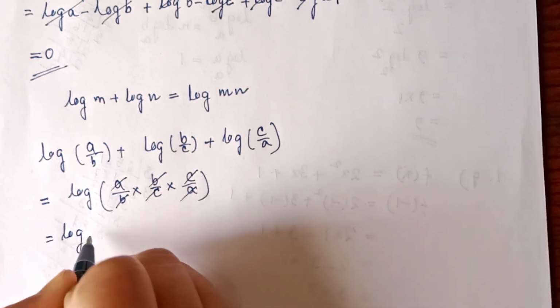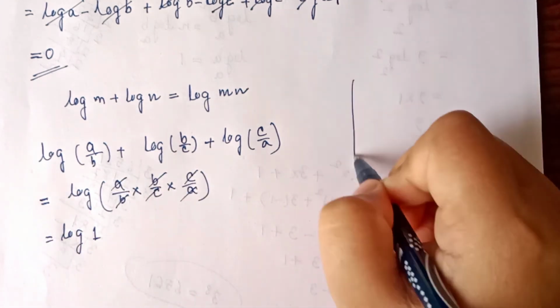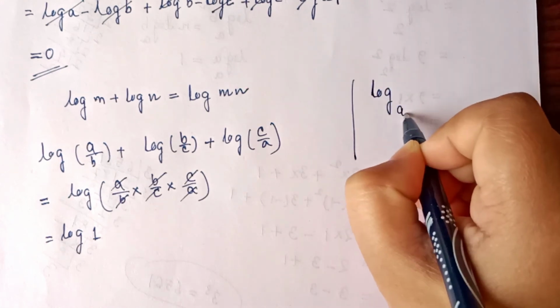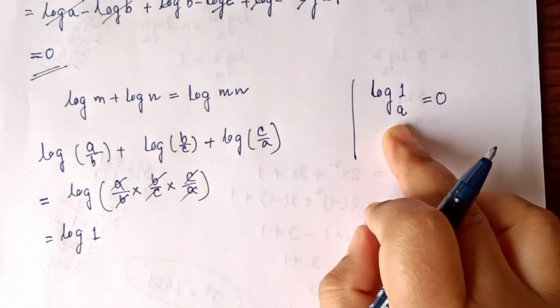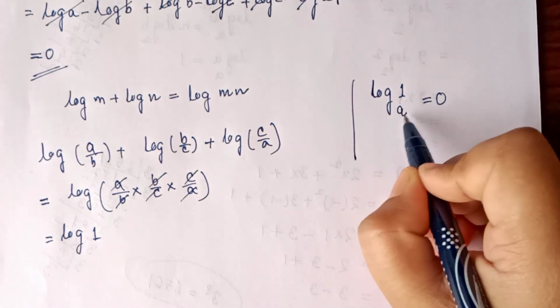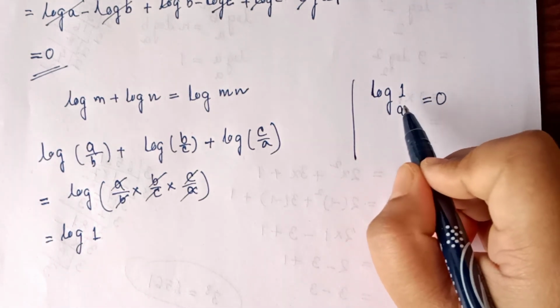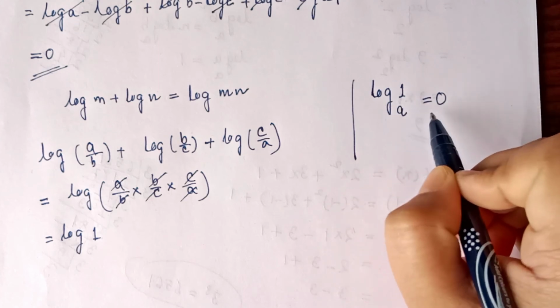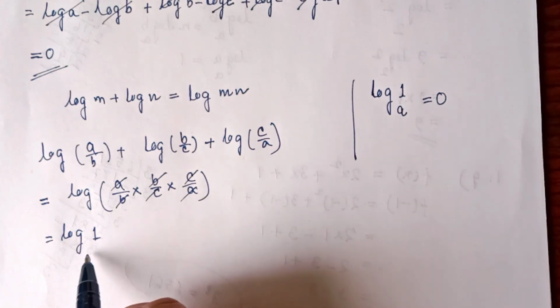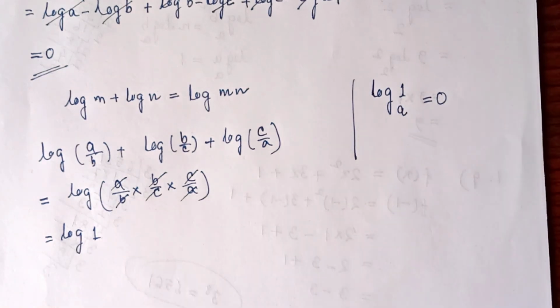Here remains log 1. Now we have one formula, log of 1 to any base is always 0. That means whatever the base value may be, if we get the number as 1, the value of log is always 0. Here since no base number is given, that means it has the common base which is equal to 10.